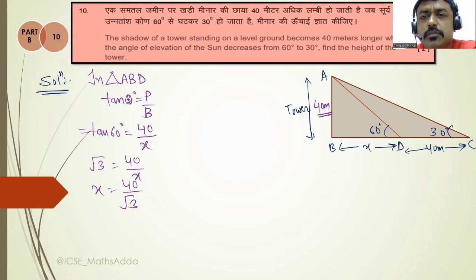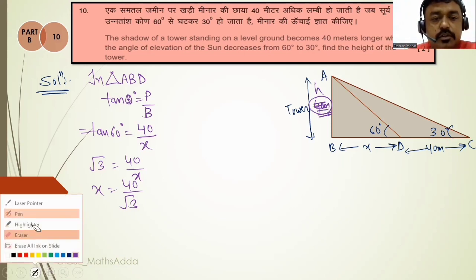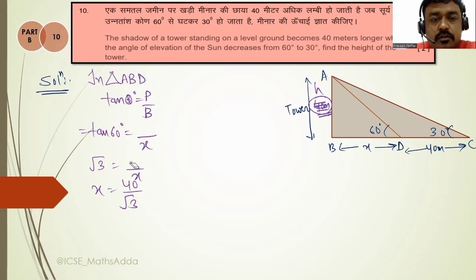Okay, 40 meter is not height. This is just an arc, so please remove it. This is not a height. Just a minute, I'm removing it. So we will use here h. h is a variable. So h upon x is root 3, h upon x. So the value for x is equal to h upon root 3. Clear? Or you can say that h is equal to x root 3.